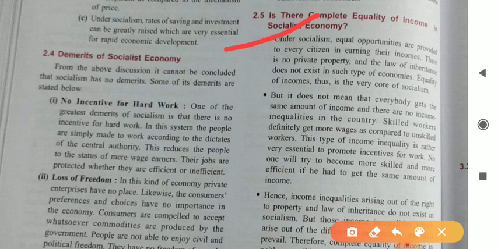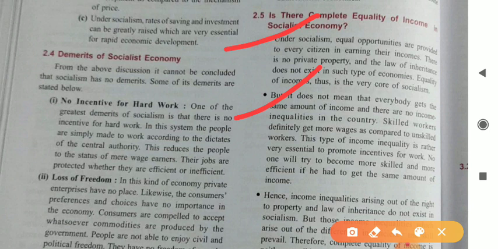Law of inheritance means, suppose there is a king and his son will also become king in the future, and the king's grandson also becomes king in the future, so it is hereditary in nature. This type of phenomenon does not exist in a socialist economy. Okay student, next, it does not mean that everybody gets the same amount of income and there is no income inequality in the country. It doesn't mean that everybody is happy in socialism or a socialist economy.